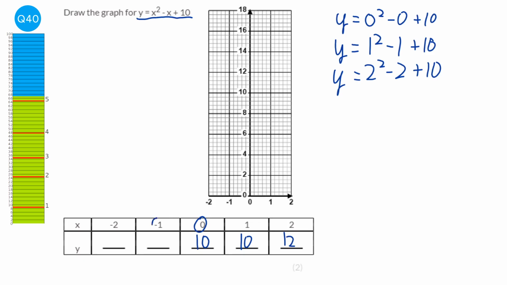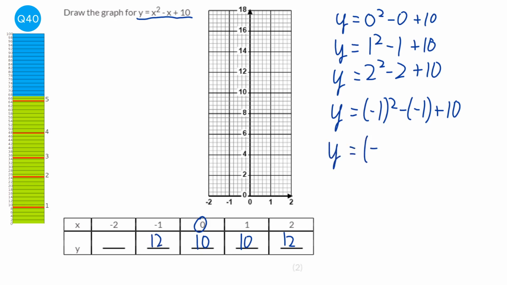Now we're going to do the negative, so we're going to look at minus 1. So it's y equals (minus 1) squared, minus (minus 1) plus 10. So a little bit more complicated here. Minus 1 squared is just 1. Now here you have 2 negatives together. When you have 2 negatives together, it makes a plus. So we've got 1 plus 1 plus 10, which is going to be 12.